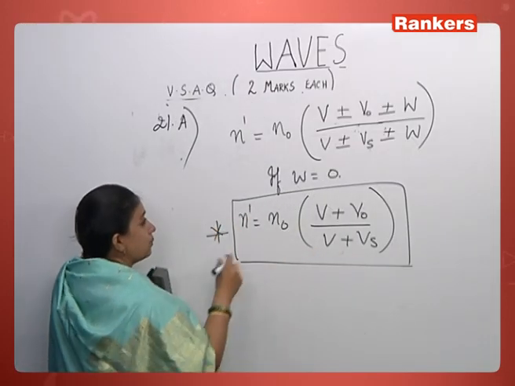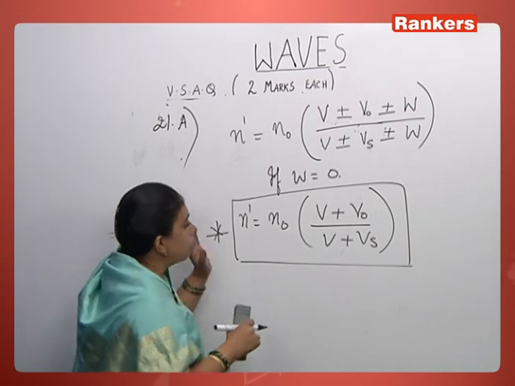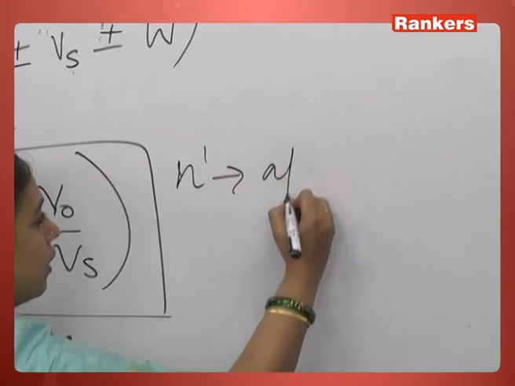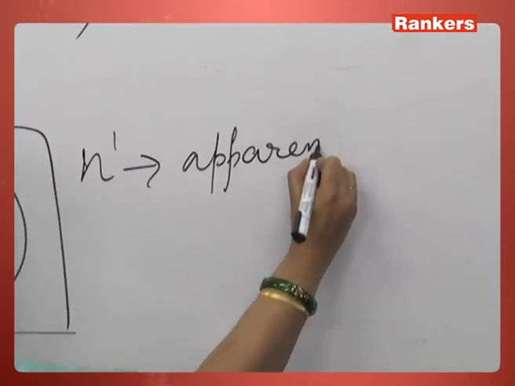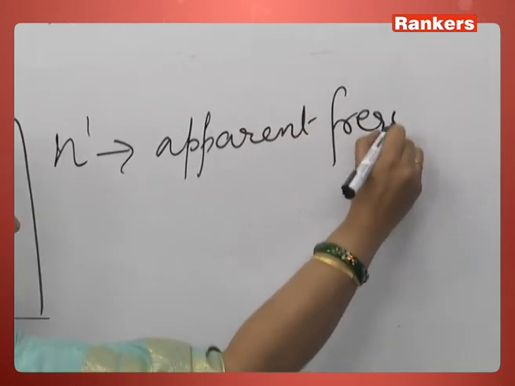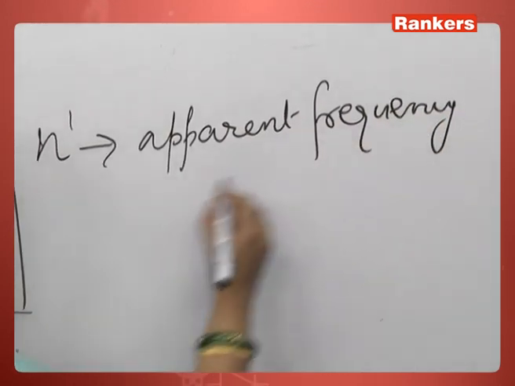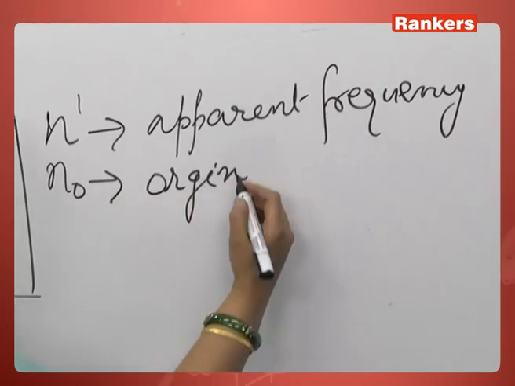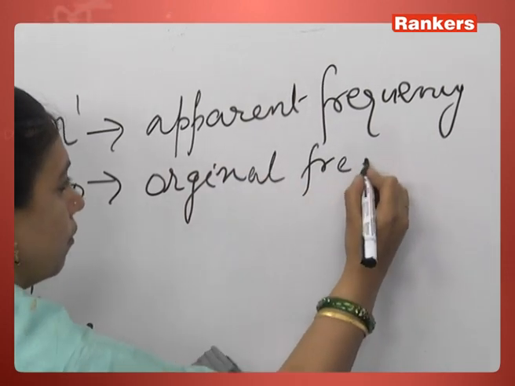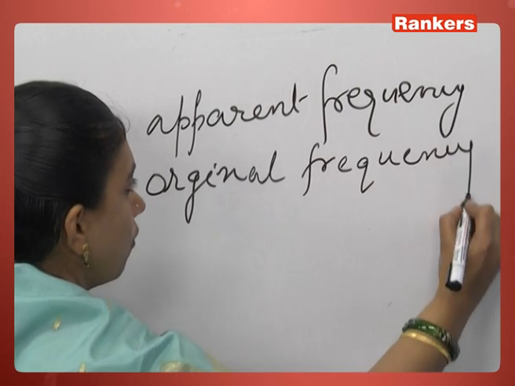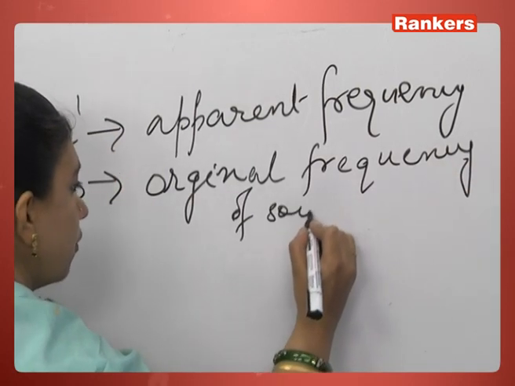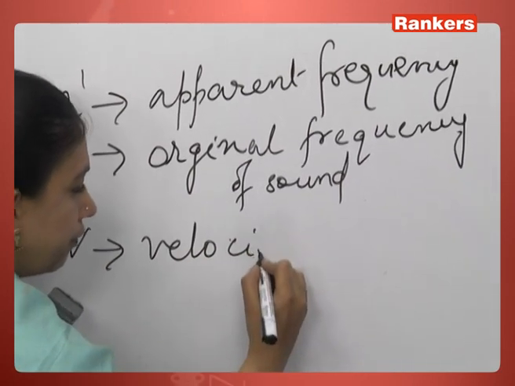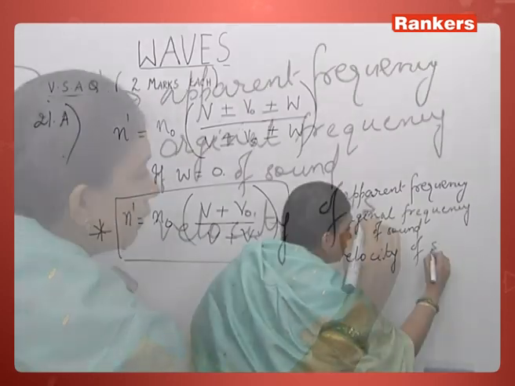So first write down the general expression, but whenever you write the expressions, you must write what the terms are. So you should not just leave it like that. n dash is apparent frequency. n naught is original frequency. v is velocity of sound, velocity of sound in air.